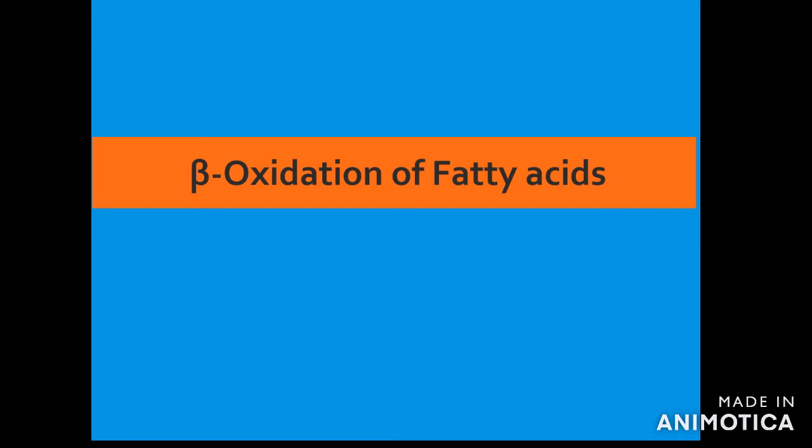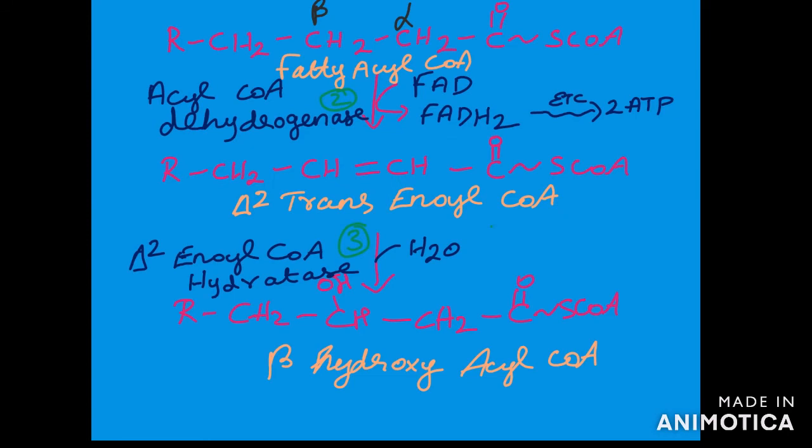It consists of 4 reactions in each cycle. Totally 7 cycles are involved in oxidizing palmitic acid. For example, this is a general formula for a fatty acyl CoA, where CH2 COOH is the general formula for any fatty acid. For long chain fatty acids, we have to show the alpha carbon as well as the beta carbon.